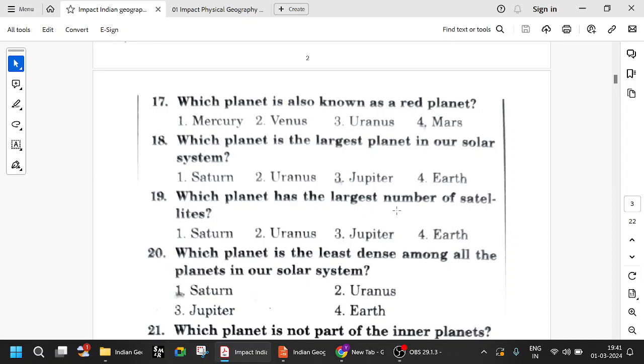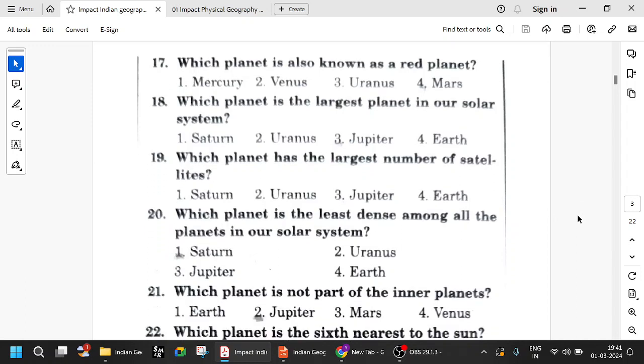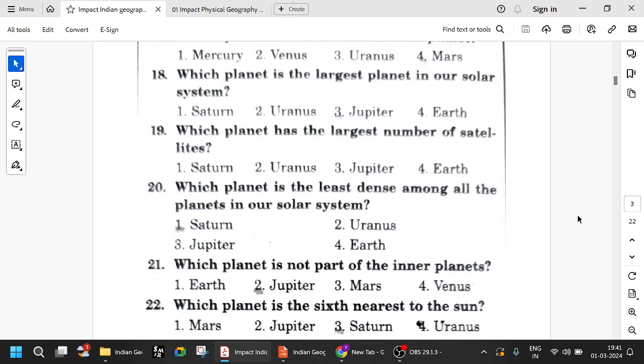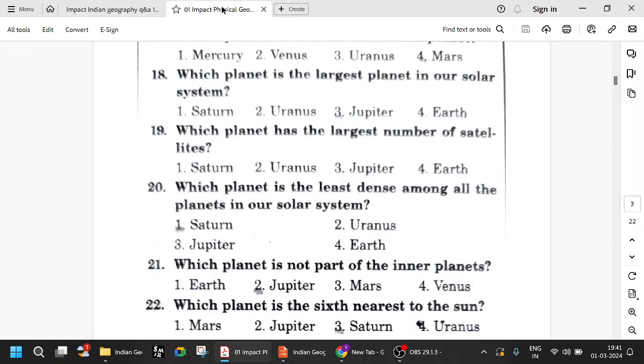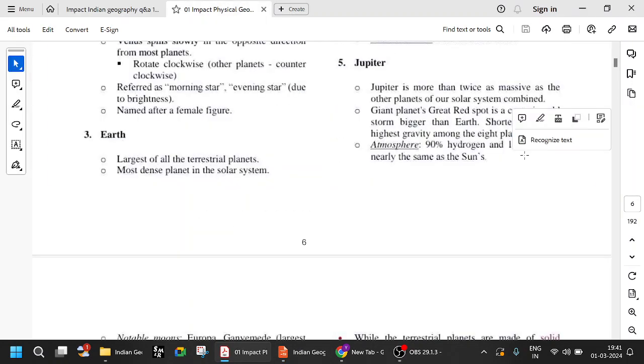So, which planet has the largest number of satellites? What happens is every now and then it keeps changing between Jupiter and Saturn, because every now and then new satellites keep getting identified. So let us look at Jupiter.